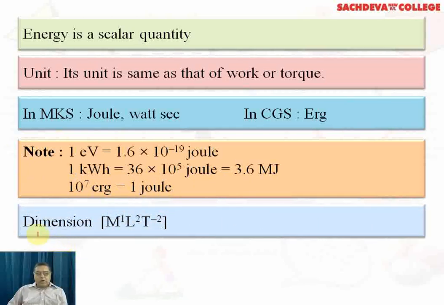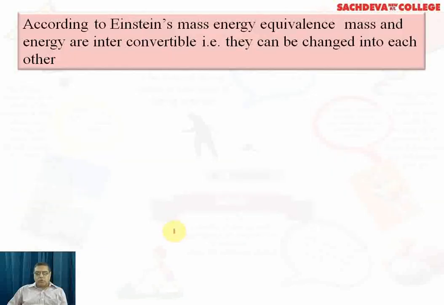Now the dimensions of energy are the same as that of work. So if we want to find the dimension, energy is the capacity of doing work, that is E is equal to W, and W is equal to F into S. For F, we can put the dimension MLT minus 2 multiplied by L, where S stands for L. And then we write the dimension in brief, that is M1 L2 T minus 2.